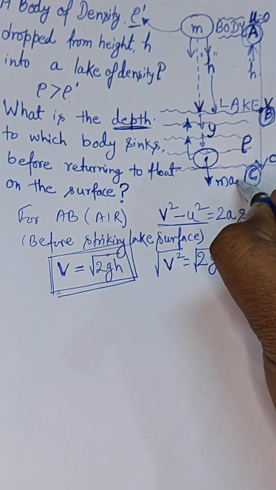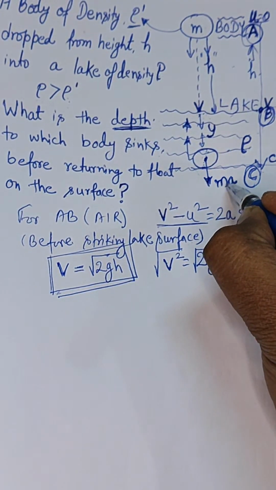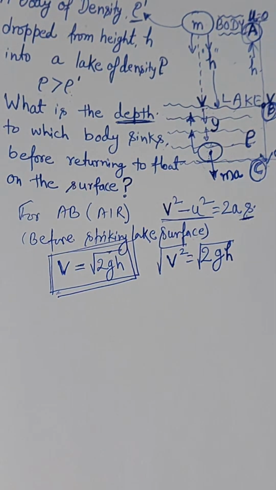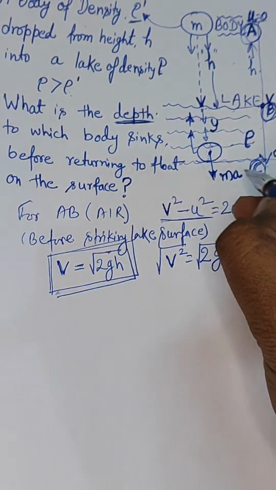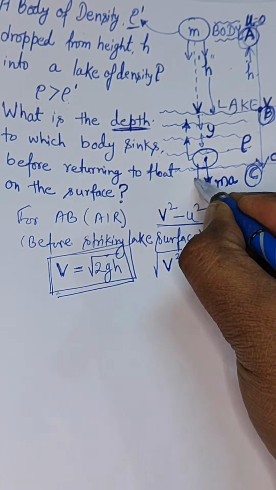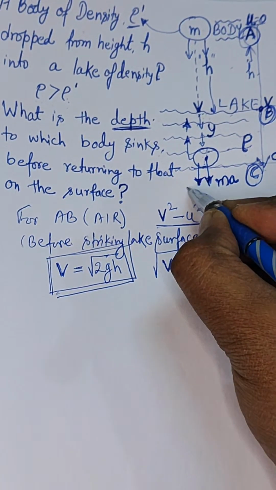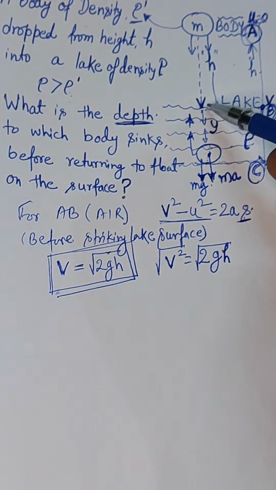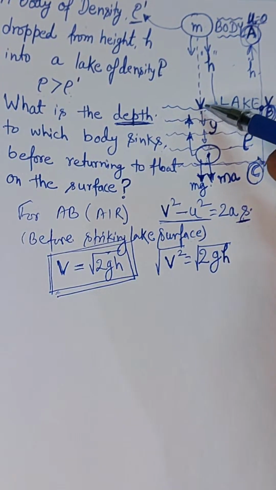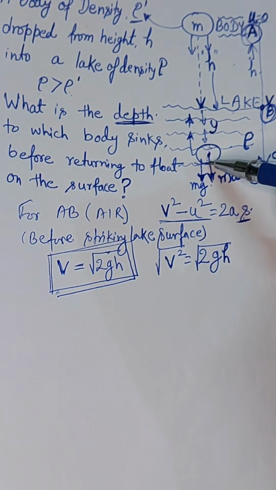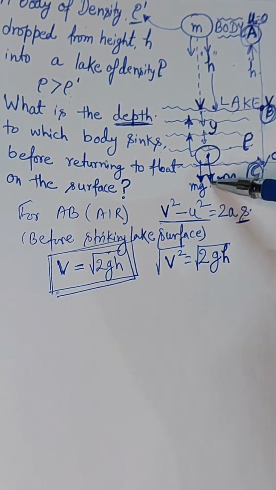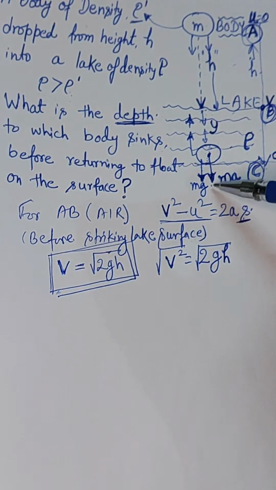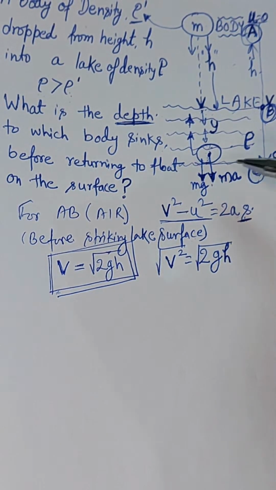So it will be ma here, and the weight of the body also acts here, that is mg. I'm saying the point where the body is dipped inside the lake, going like this. So acceleration of the body will be towards the depth, towards the bottom of the lake.